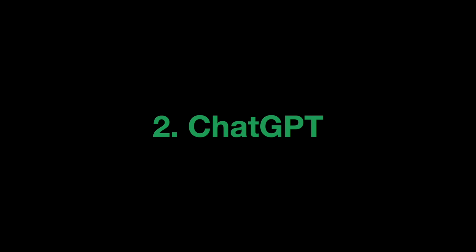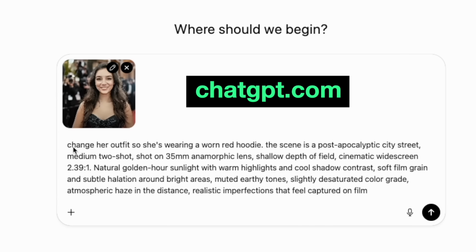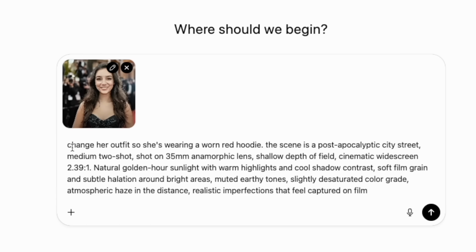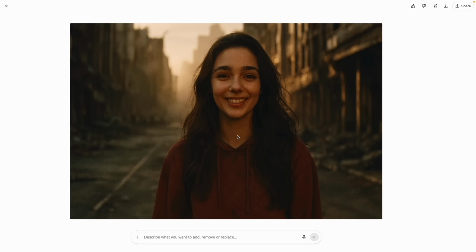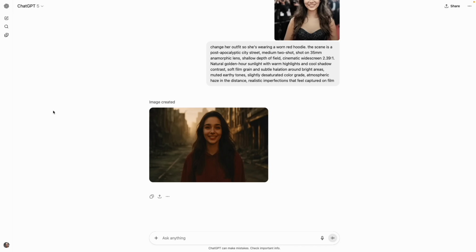Let's go over to ChatGPT. First, we'll try the same exact thing where we just upload an image of her and we'll give her that same exact prompt. Let's see how this works. All right, and this is the ChatGPT version. I think that's maybe better, but still it looks very fake. Like there's this weird grain that they put on it. At least in small form, it looks a little less fake. It looks very similar to her. So these image editing tools aren't necessarily going to get us the look that we want.